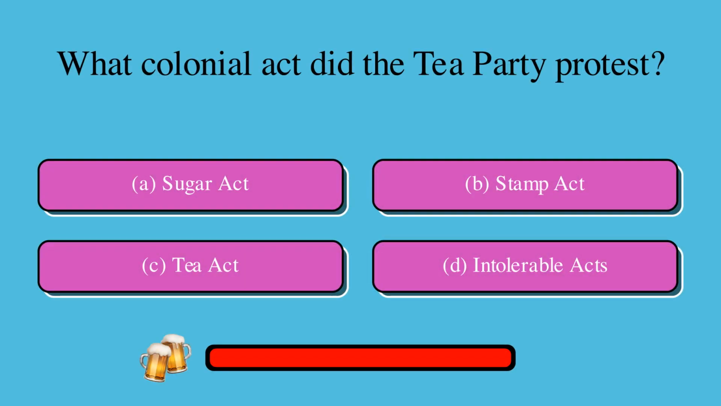What colonial act did the Tea Party protest? Is it A, Sugar Act, B, Stamp Act, C, Tea Act, or D, Intolerable Acts? The correct answer is C, Tea Act.